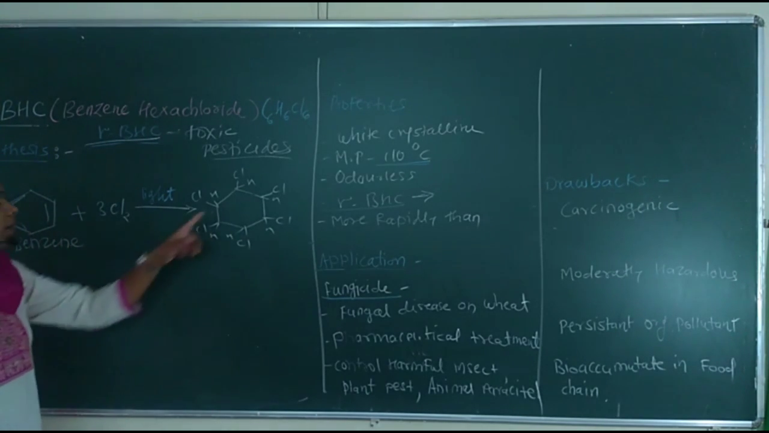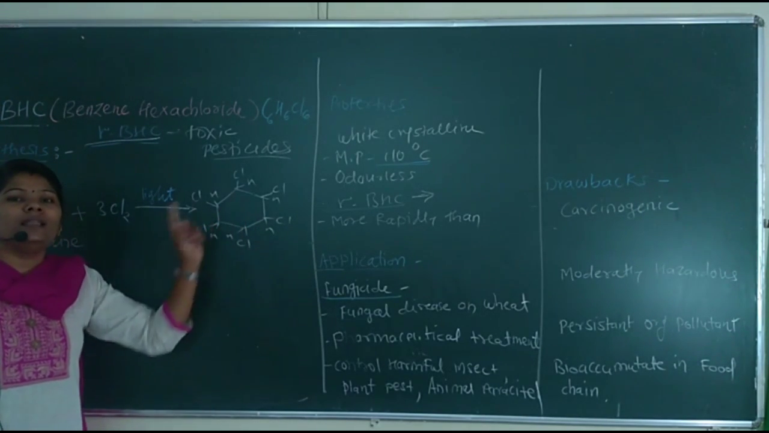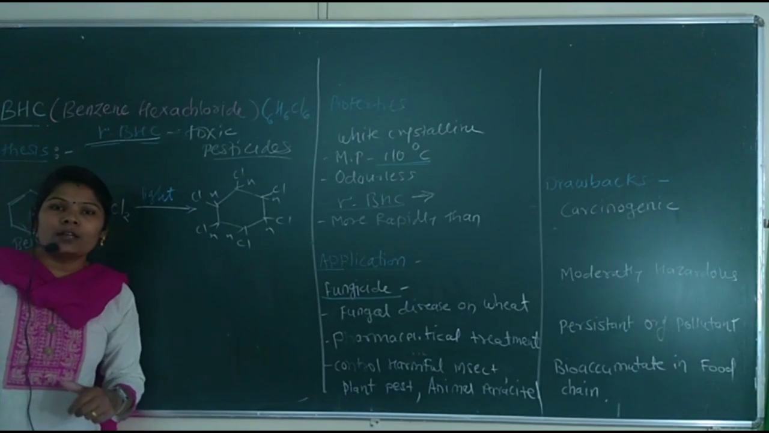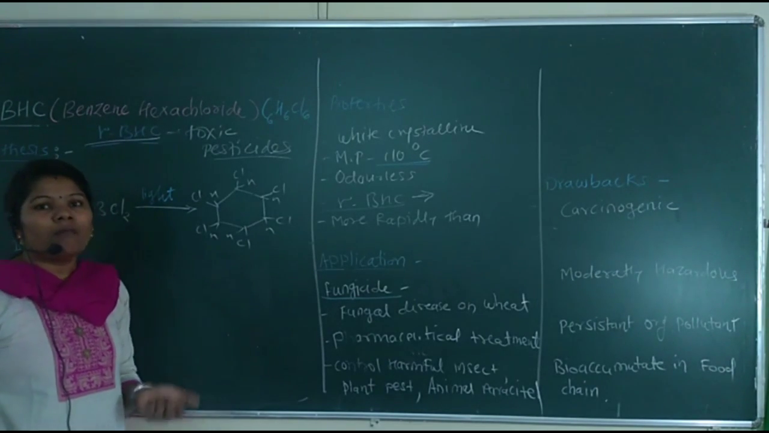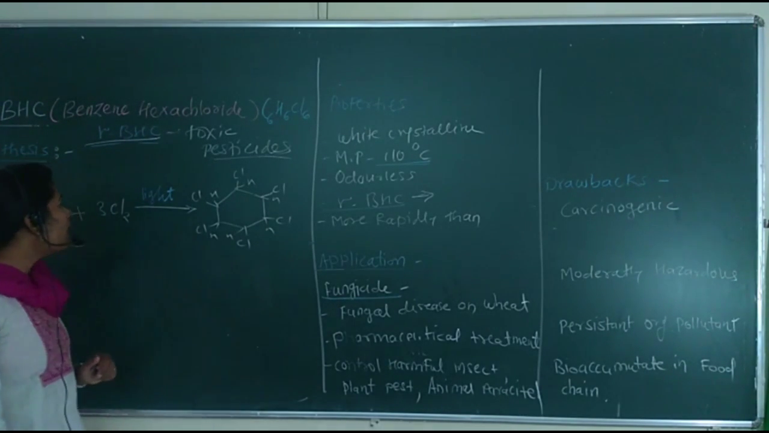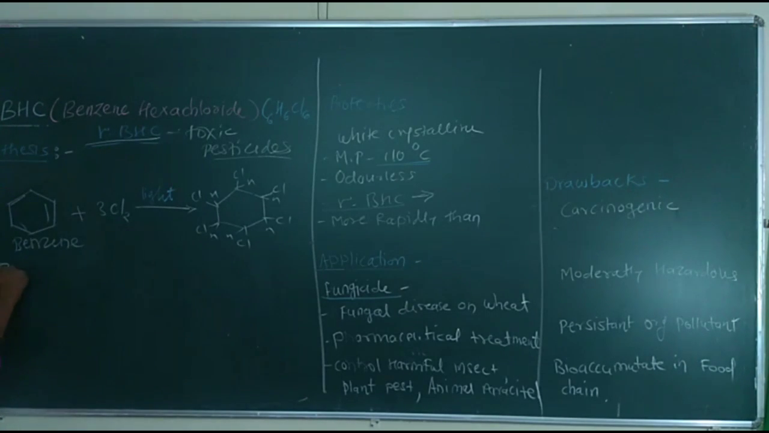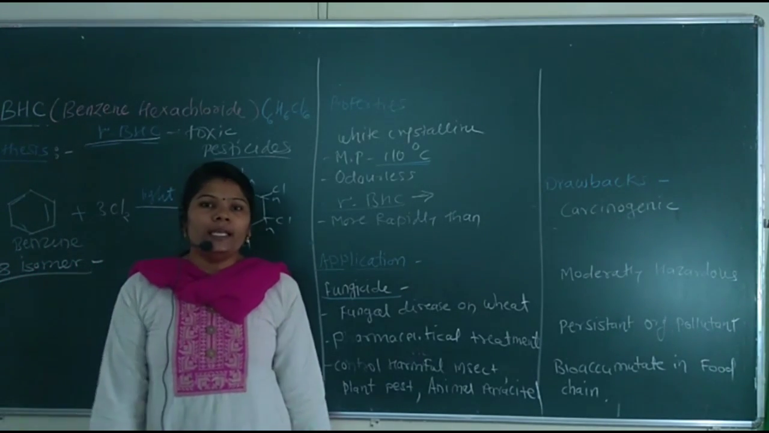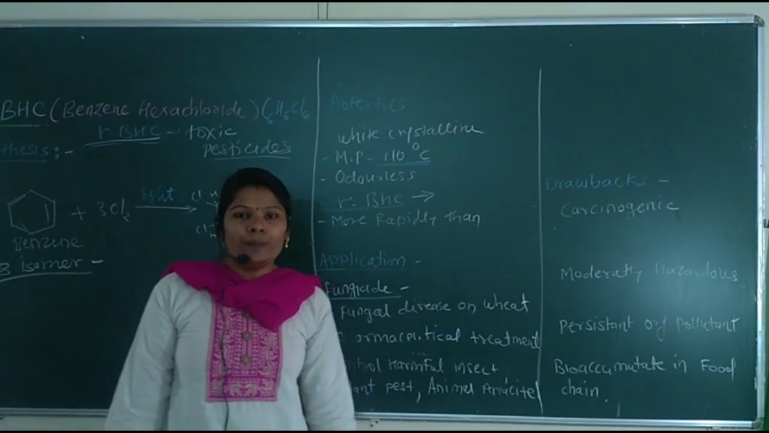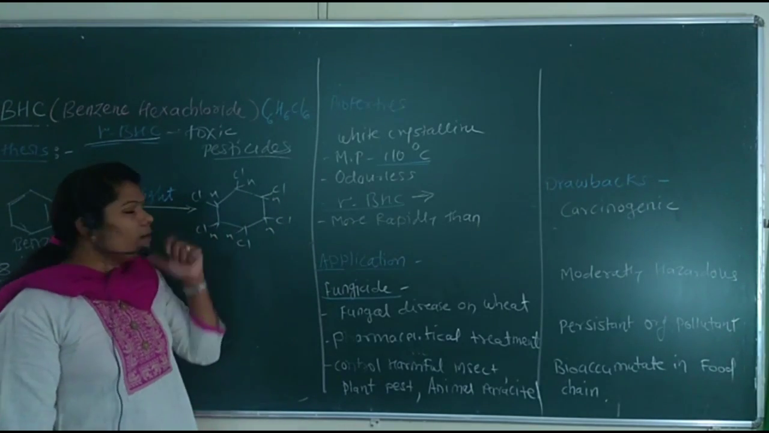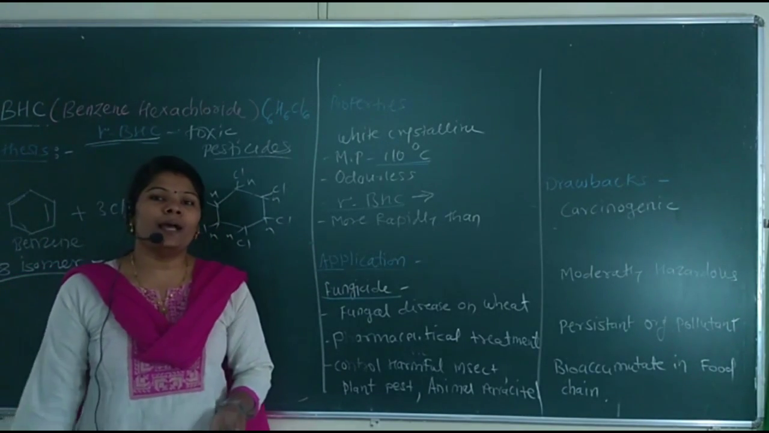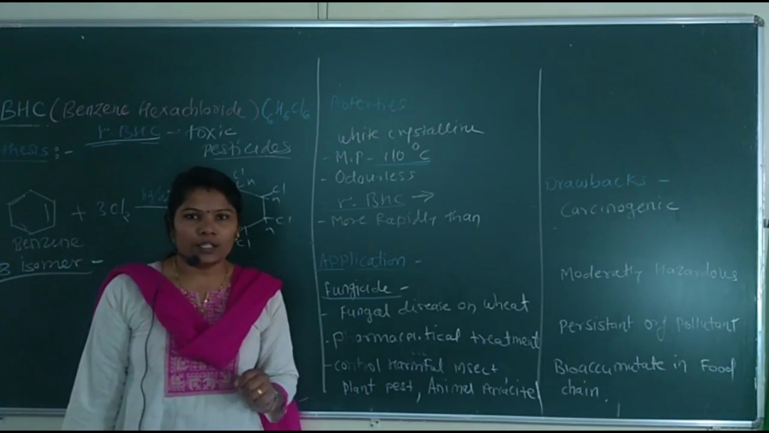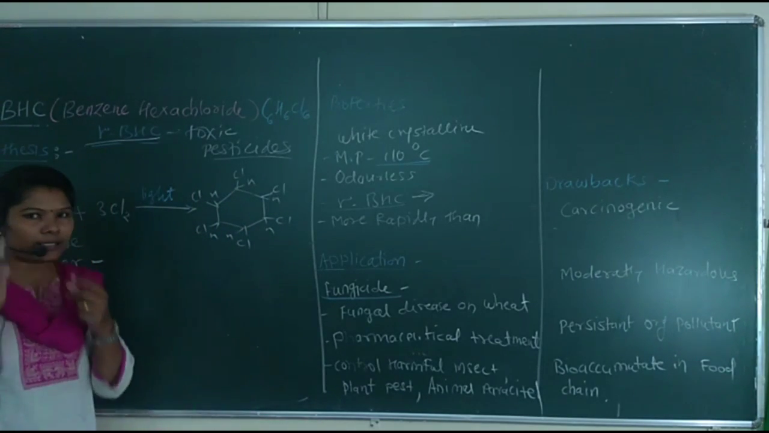This is the structure of benzene hexachloride. But this benzene hexachloride has a number of isomers. There are 8 isomers. Out of these 8 isomers, only the gamma isomer is important to study for pesticides because this gamma isomer is the toxic isomer. Let me learn the structure.